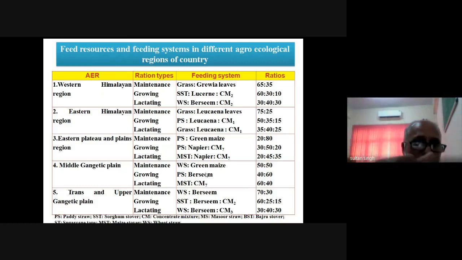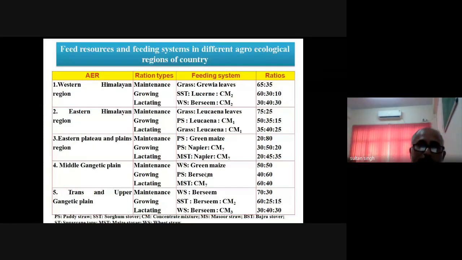Again, friends, in some of my slides, I will show that at our IGFRI, we simulated the feeding systems which are prevailing in the country. Accordingly, we divided the country into 10 agroecological regions based on the feeding systems. The Western Himalayan region, then Eastern Himalayan region, Eastern Plateau and plains, then Middle Gangetic Plain, Upper Gangetic Plain, and like that, we distributed the whole country into 10 agroecological regions.